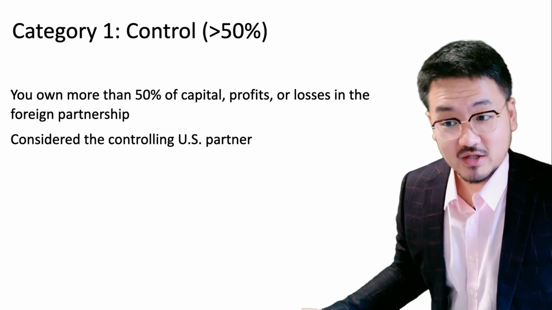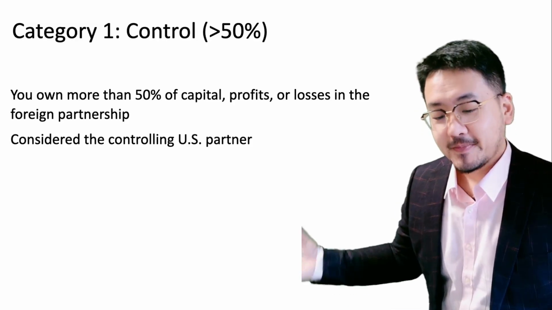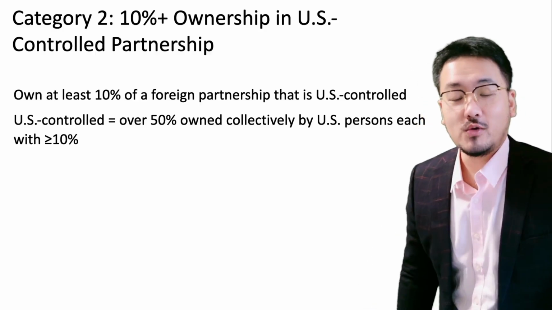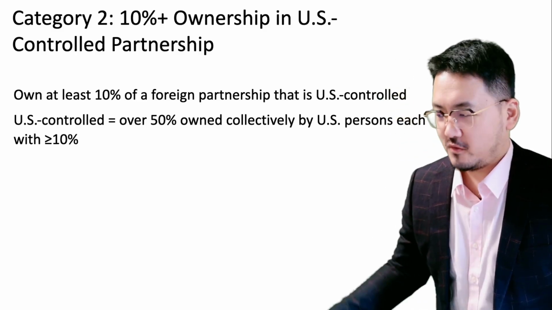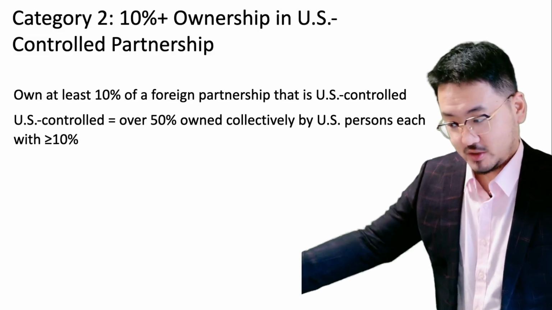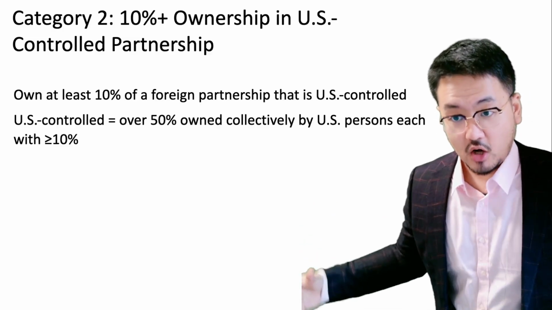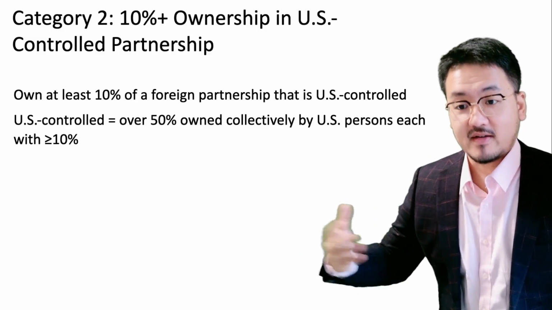They already got the fullest information from category 1. Category 1 is a full disclosure: balance sheets, income statements, transactions, everything. But category 2 is a limited disclosure, meant for when no one has control. You just invest a small portion, but the whole thing collectively is still U.S. owned, so they just require limited disclosure. That's enough.